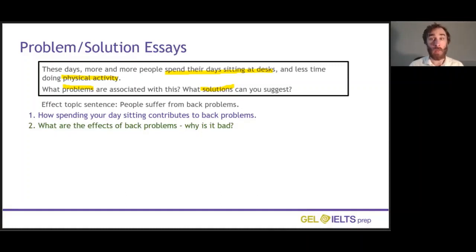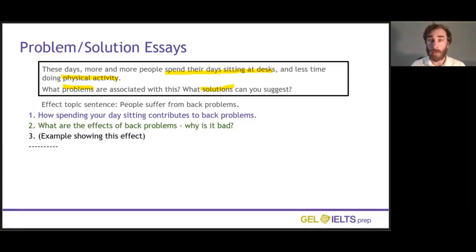Then I'm going to say why back problems are bad. This seems very obvious, but it's really good to emphasize why your point is so important. What are the consequences of back problems? Why does it make people's lives difficult or miserable? And of course, we can give an example. Remember, we don't have to give an example for everything we say, but if you can think of a good one, it might be a nice idea to include it.